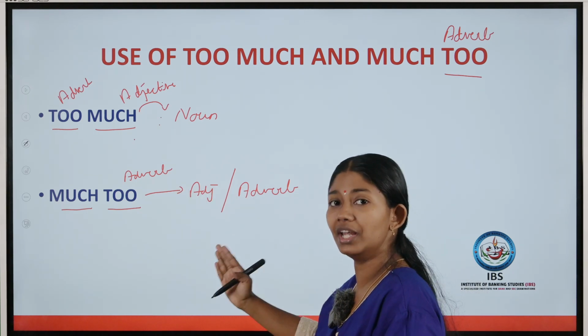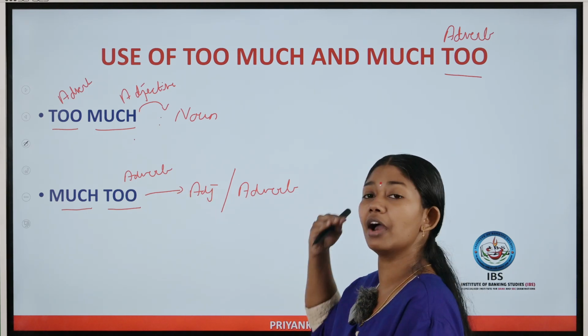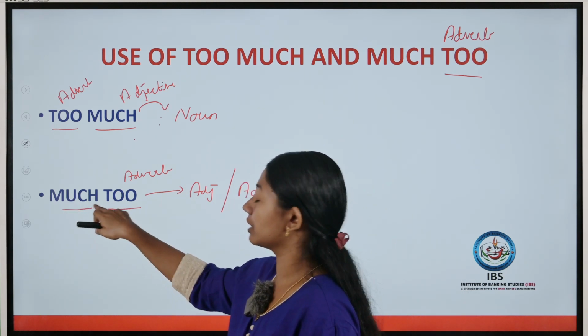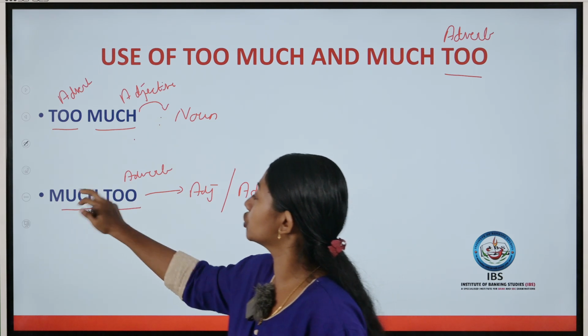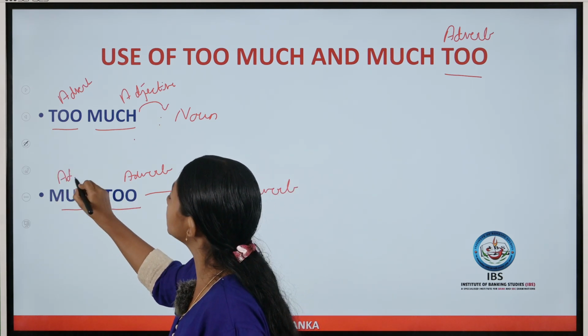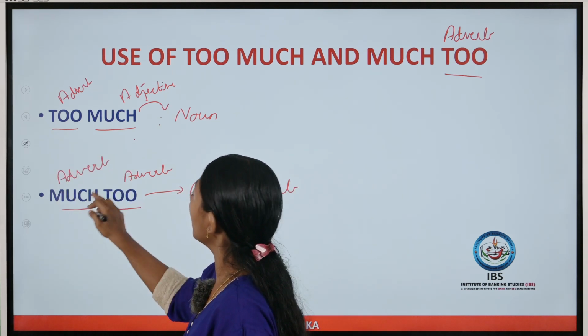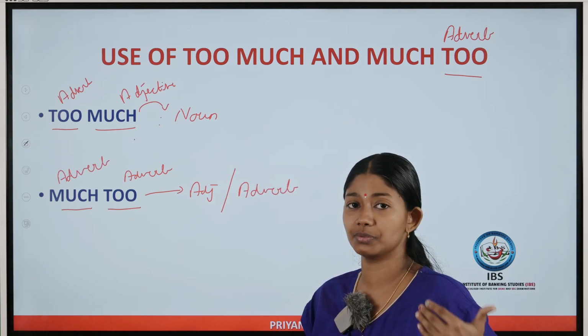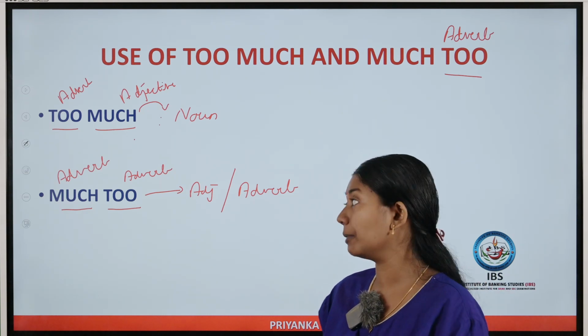Adverbs modify not only an adjective but also an adverb and a verb. So in this sentence, when it comes to much too, much should always be an adverb, because adjectives will not modify an adverb. So this is the logic. Based on this logic, we will be doing the concept of too many, too much and much too.